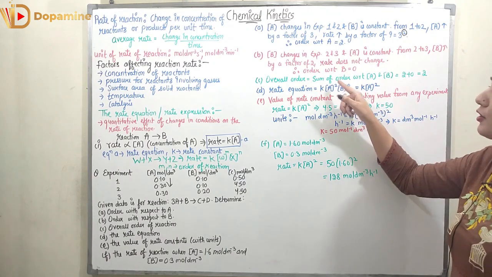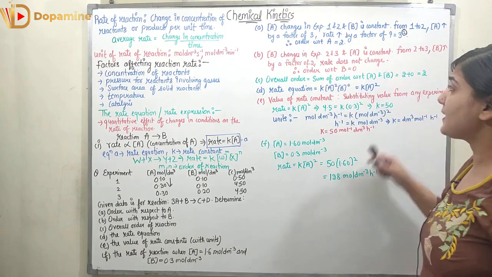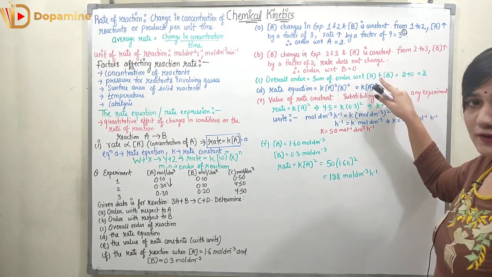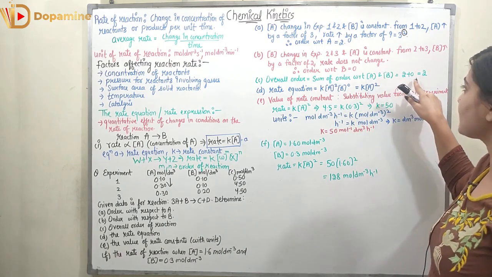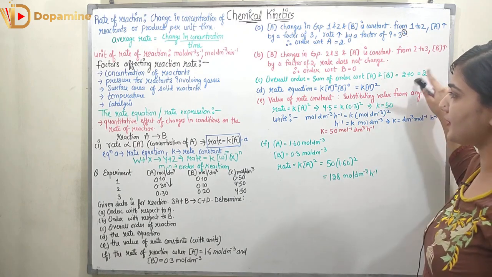What would be the overall order? It is sum of order with respect to A and B. So what is the order with respect to A? That is 2. With respect to B it is 0. So that is overall order will be 2.